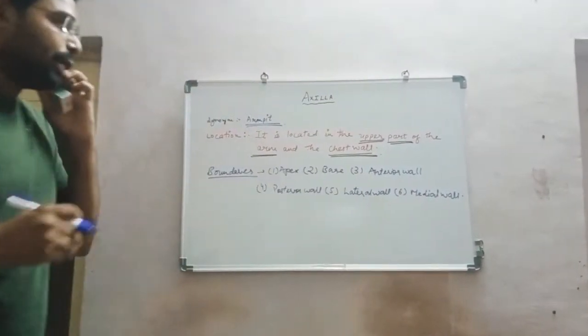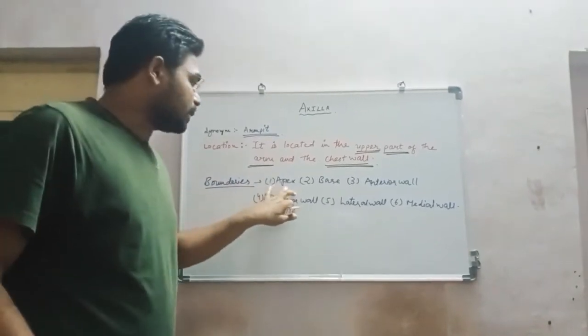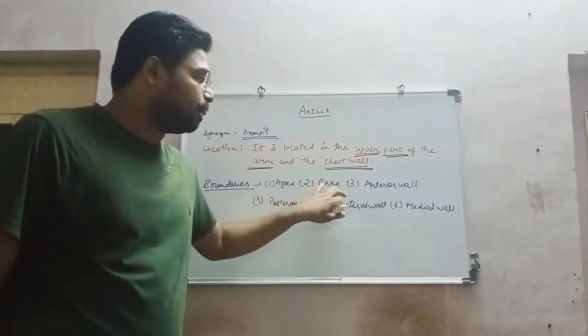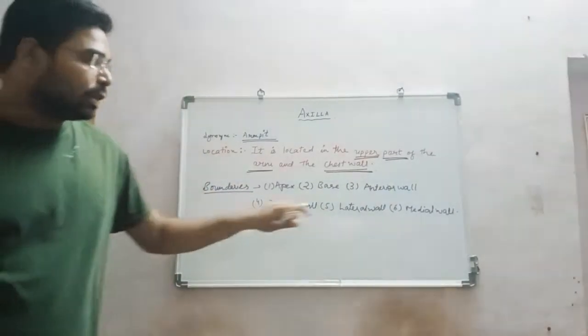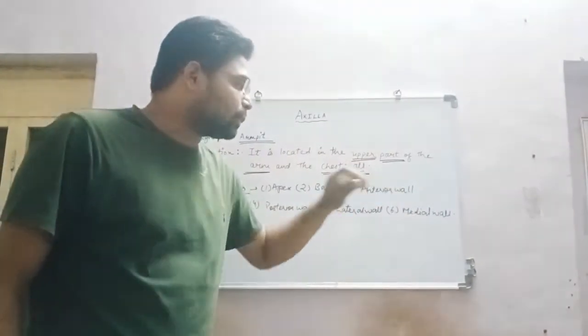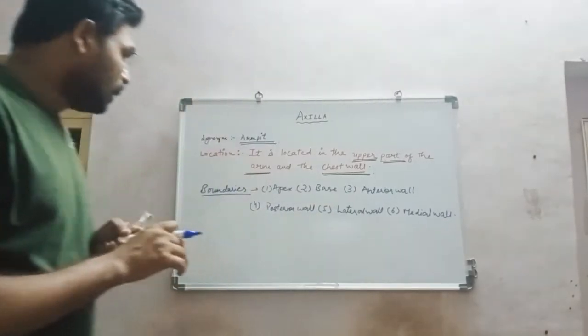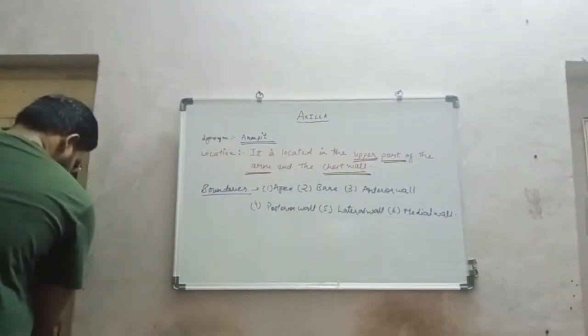Once again, I repeat: apex, base, anterior wall, posterior wall, lateral wall, and medial wall. Now we study them one by one.